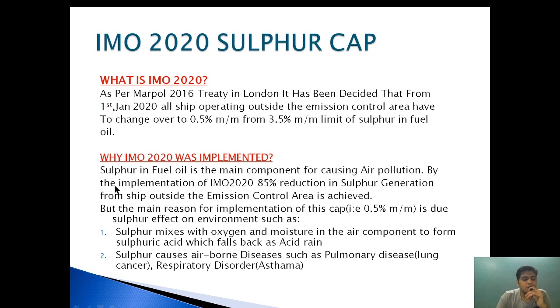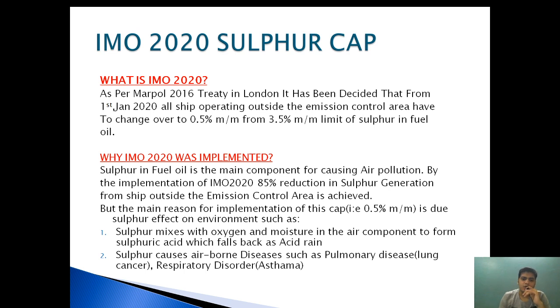By implementation of IMO 2020, an 85% reduction in the sulfur generation from ships outside the emission control area is achieved. So the IMO 2020 sulfur cap is very important.